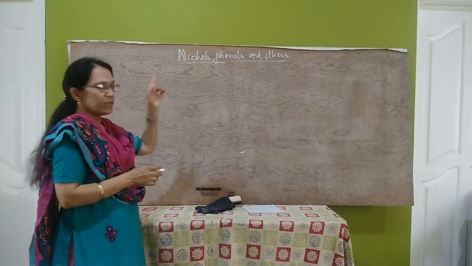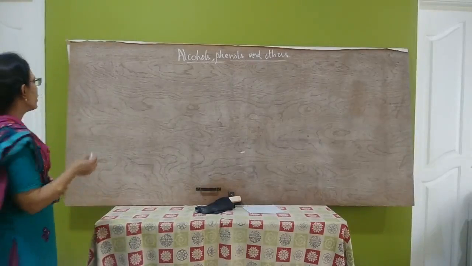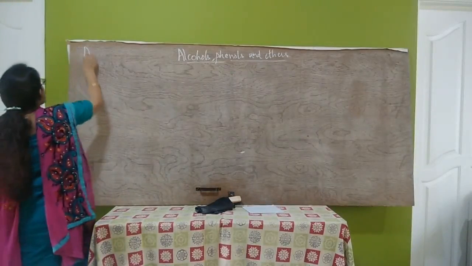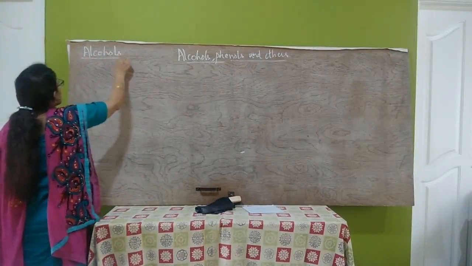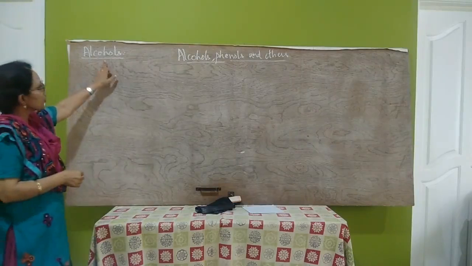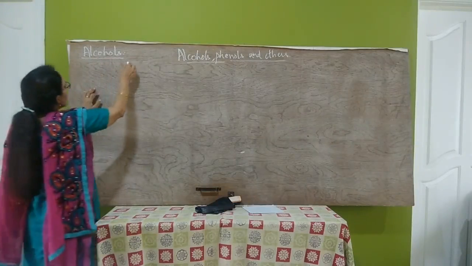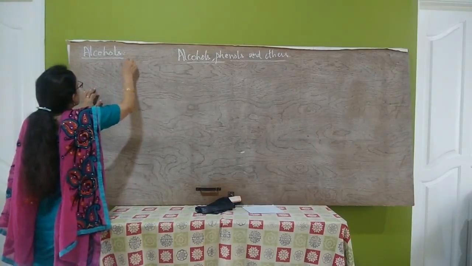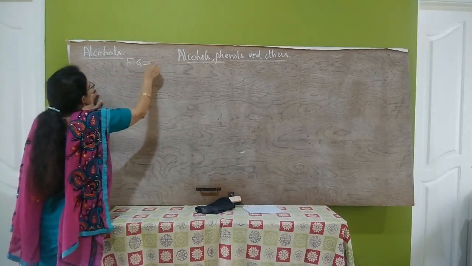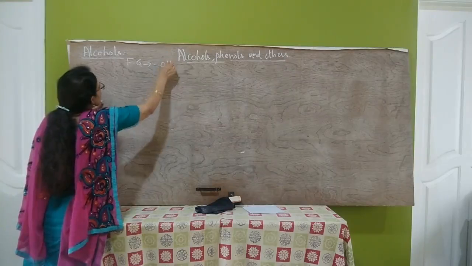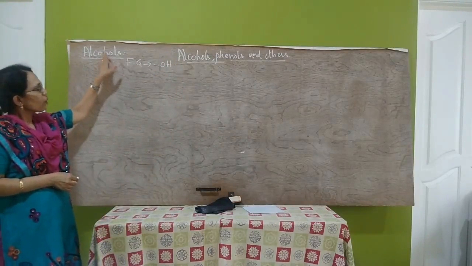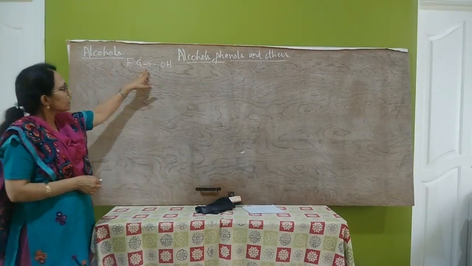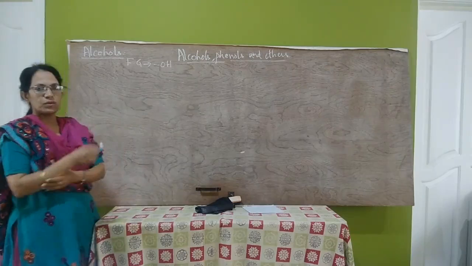Okay, first we will study about alcohols. What is the functional group of alcohols? Alcohols functional group is OH. So what are alcohols? Alcohols are the organic compounds containing OH functional group.